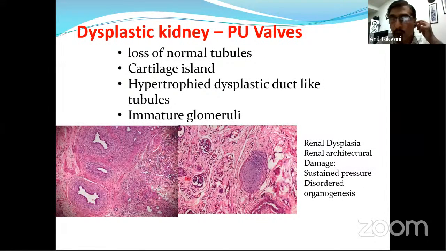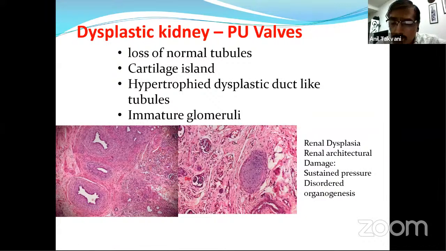In this particular patient of VURD, we attempted this kind of approach for the low compliance bladder with uninhibited contraction. We go ahead with this augmentation. At that time, we planned ureterocystoplasty and removed the kidney, and there you can see very important changes of dysplasia. Dysplasia is a diagnosis of histopathology, with loss of normal tubules. You can see that cartilage islands are seen, hypertrophied dysplastic duct-like tubules, and immature glomeruli.